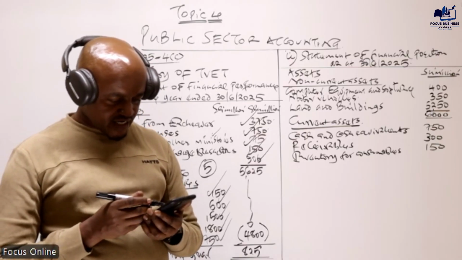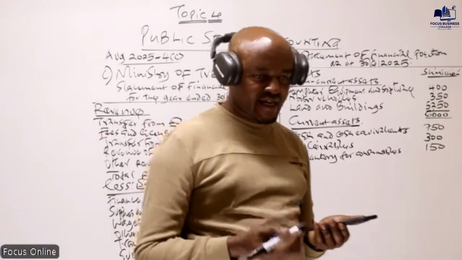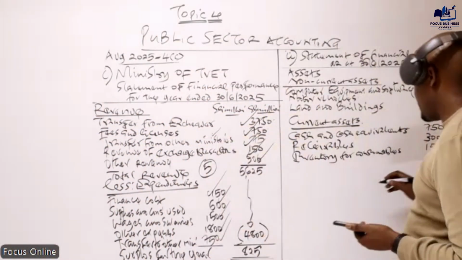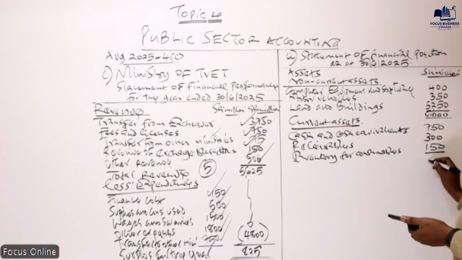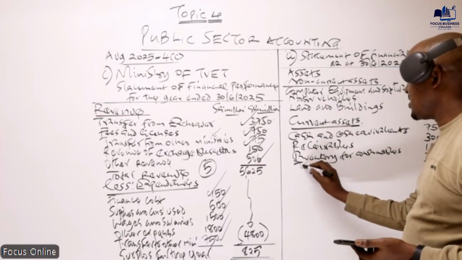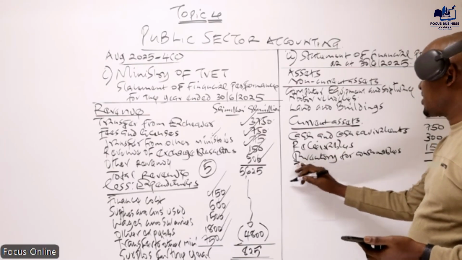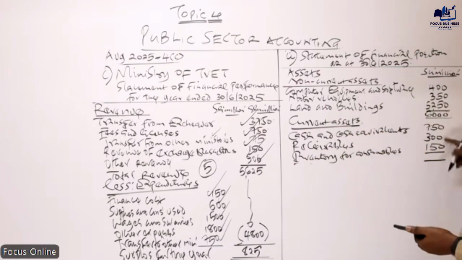Any other item of current asset? I can't see any. So what we need to do is basically get the total current assets first of all. Total current assets, this and this will come to 900, and that will give us 12.